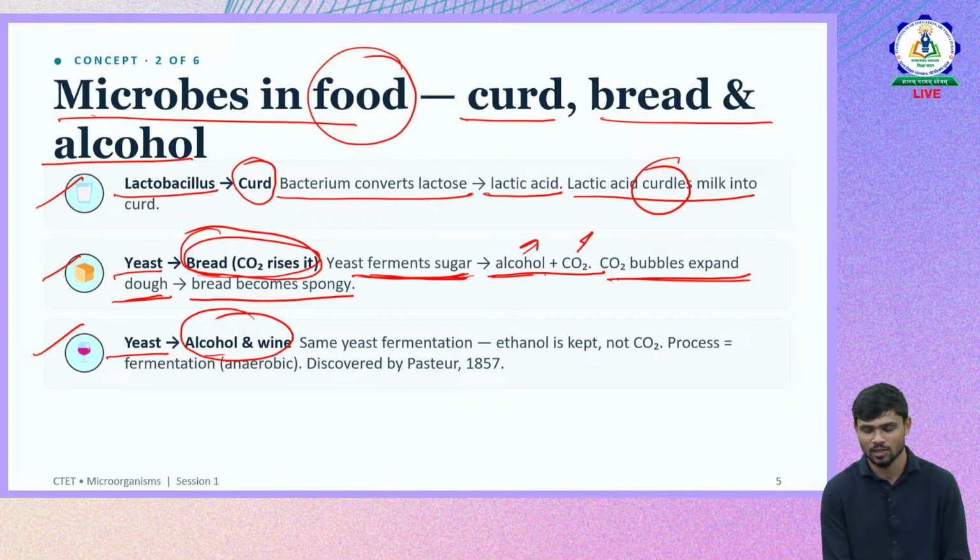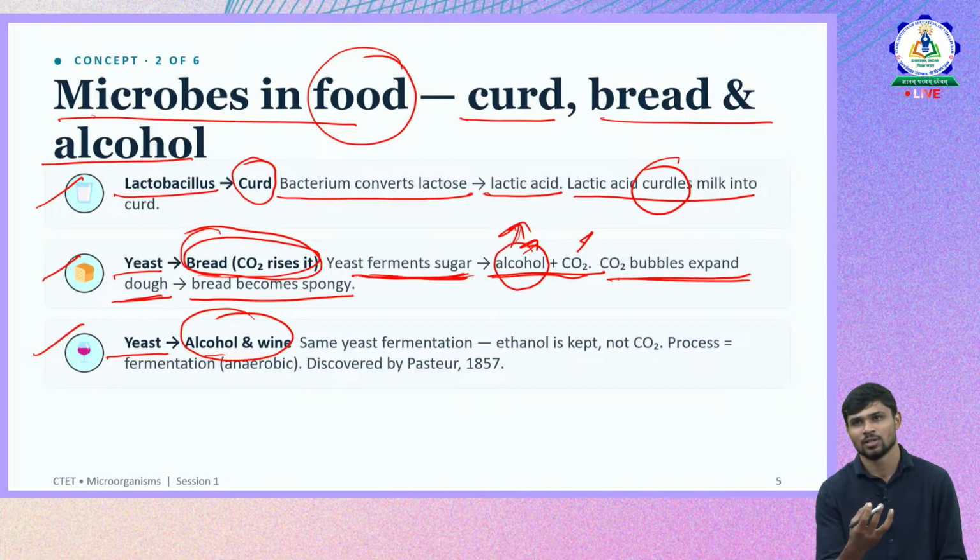We saw here alcohol plus CO2 is released, but what happens to the alcohol in the baking industry, while preparing cakes and breads? This alcohol gets evaporated completely. Only the dough and the expansion of CO2 remain. The CO2 occupies the spaces in between the dough and it becomes pulpy in nature, whereas alcohol is completely escaped and evaporated. So we get only the bread and the cakes that we talk about.